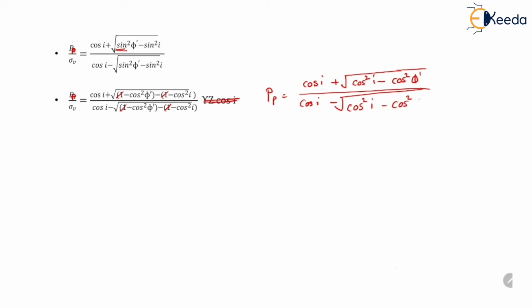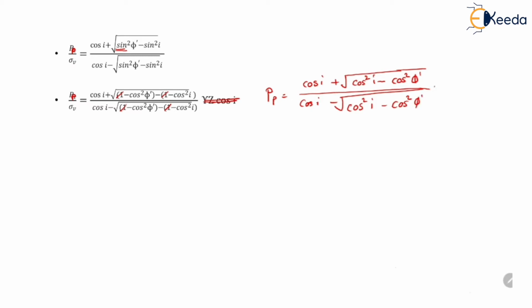So the value of Pp will be equal to cos I plus under root of cos square I minus cos square phi dash divided by cos I minus under root of cos square I minus cos square phi dash,